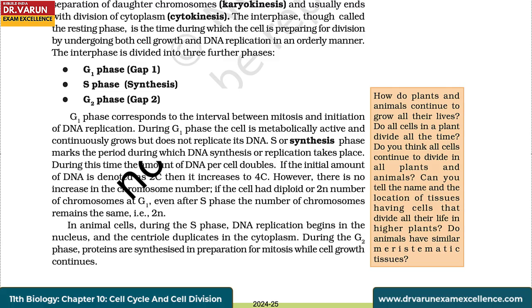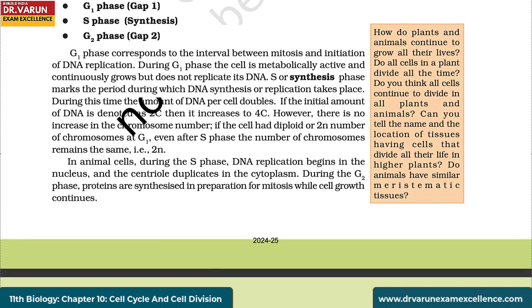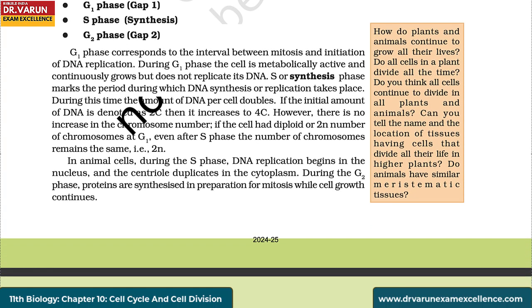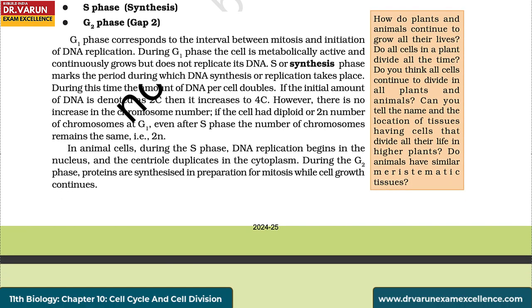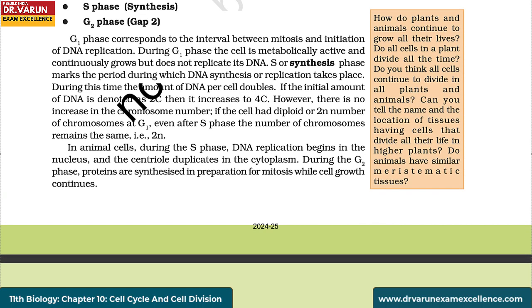If the initial amount of DNA is denoted as 2C, then it increases to 4C. However, there is no increase in the chromosome number. If the cell has diploid or 2n number of chromosomes at G1, even after S phase, the number of chromosomes remains the same, that is 2n. In animal cells during the S phase, DNA replication begins in the nucleus and the centriole duplicates in the cytoplasm. During the G2 phase, proteins are synthesized in preparation for mitosis while cell growth continues.